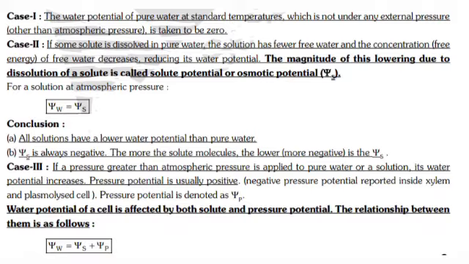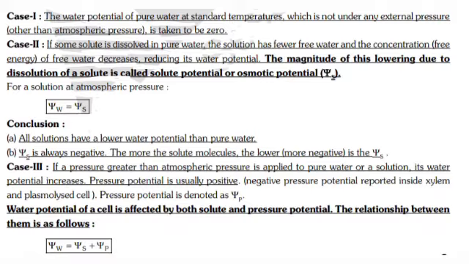Case 2. If some solute is dissolved in pure water, the solution has fewer free water molecules and the free energy of water decreases, reducing its water potential. The magnitude of this lowering due to dissolution of solute is called solute potential or osmotic potential.